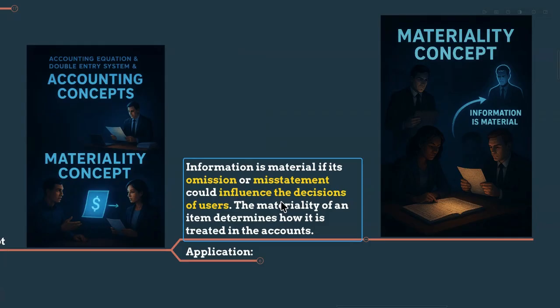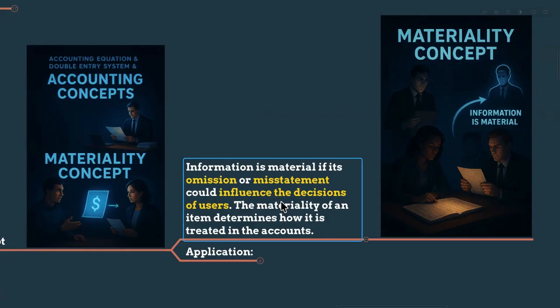Even though technically a stapler is equipment, a non-current asset, as property, plant and equipment, it is immaterial relative to the factory size of 50 million. 1,500, we cannot record it as an asset. So we simply record it as a stationery expense. It is a very simple treatment. We give it as an expense, not an asset. That is the materiality concept. Compared to the 50 million worth of factory, 1,500 is a small amount.